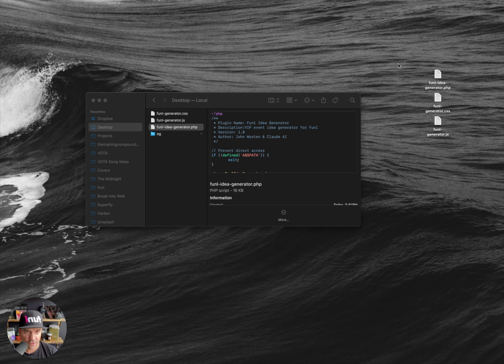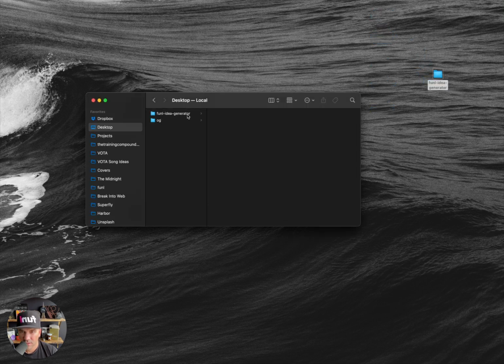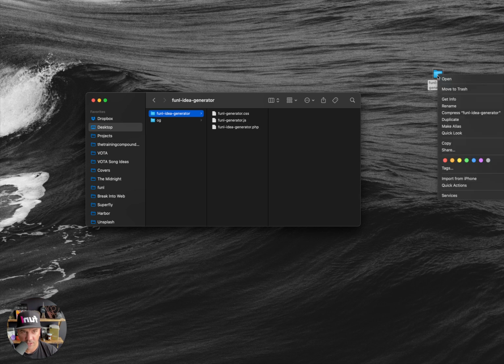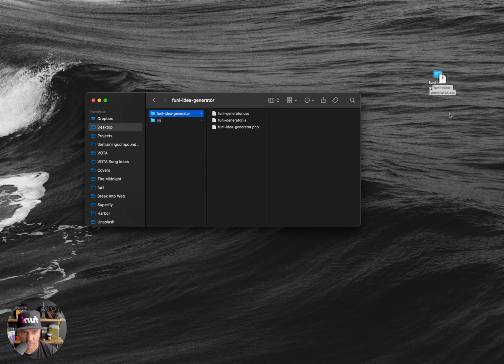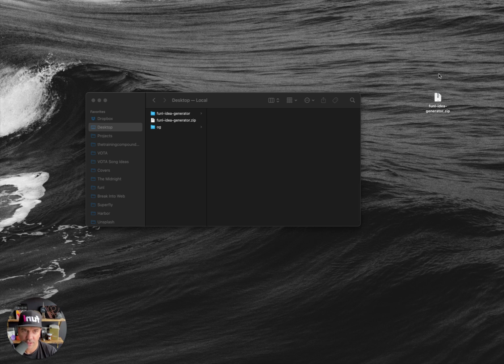So here's the 3 files that I made. I'm just going to do a new folder here. I'm going to call it Funnel Idea Generator, and I'm going to drag these 3 files in here. Oh, good try. There we go. And so there they are, and I'm just going to compress them. And then I'm going to get rid of this for now. I could probably keep it, but I'm going to get rid of it for now.